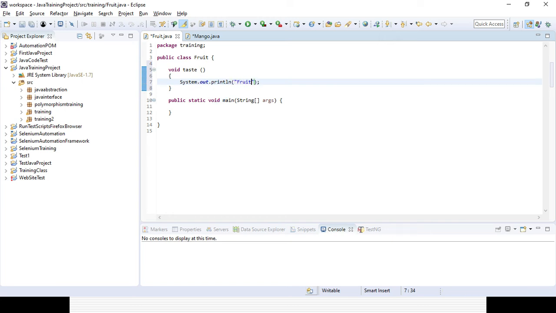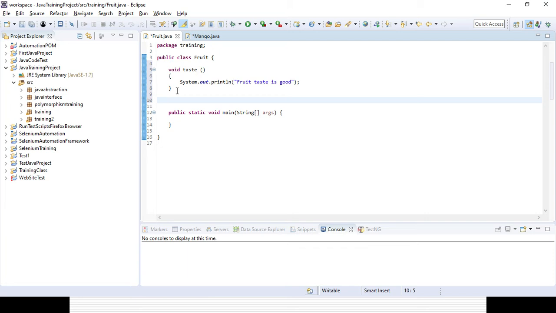The output will be: fruit taste is good. Then I want to create another, static method. So what is the syntax for creating a static method? Static void, suppose eat.